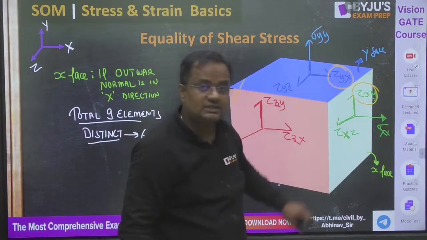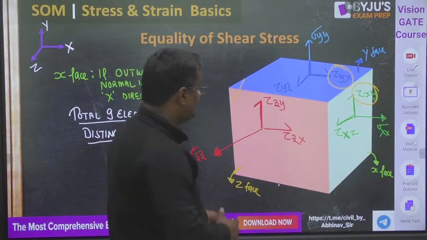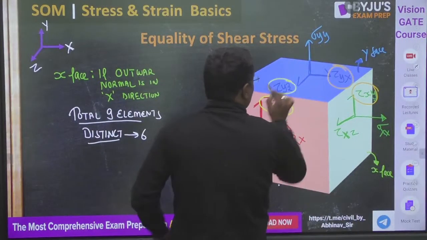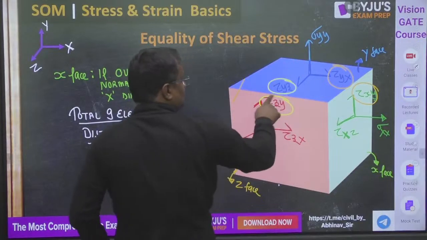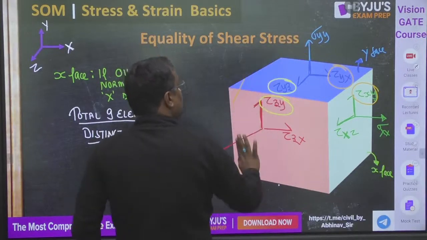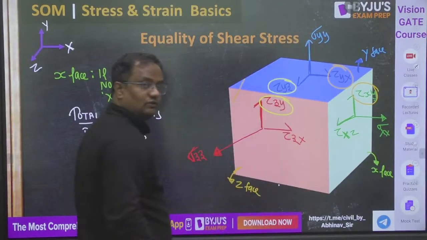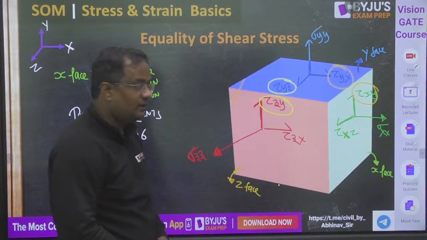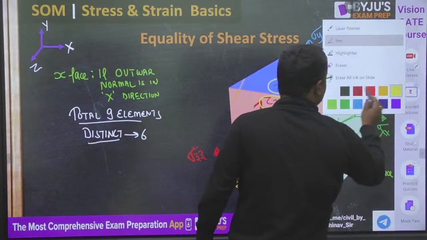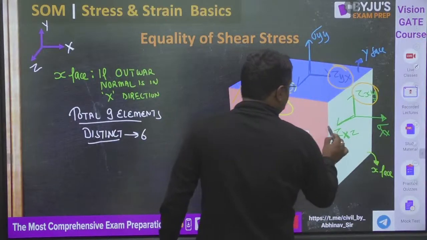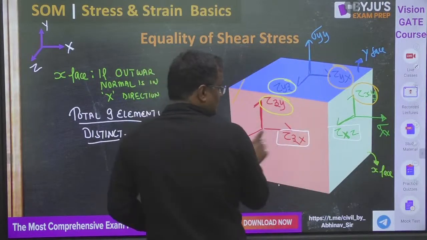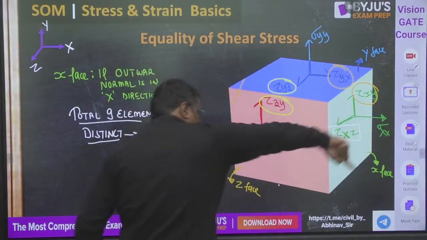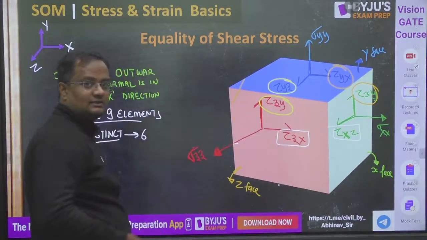Similarly, this and this have to be the same, otherwise it will topple. These movements have to be balanced for equilibrium. If tau zx is smaller and tau xz is more, it will rotate like this.